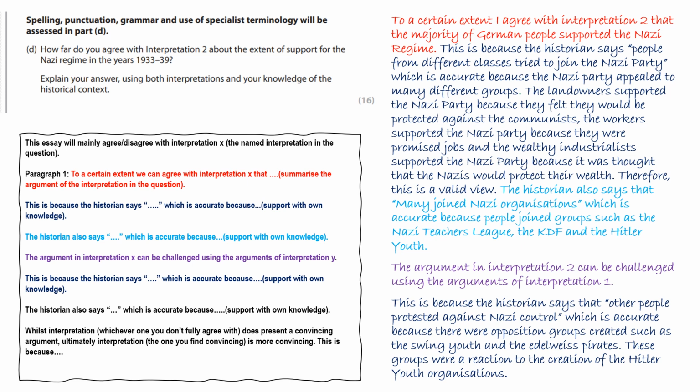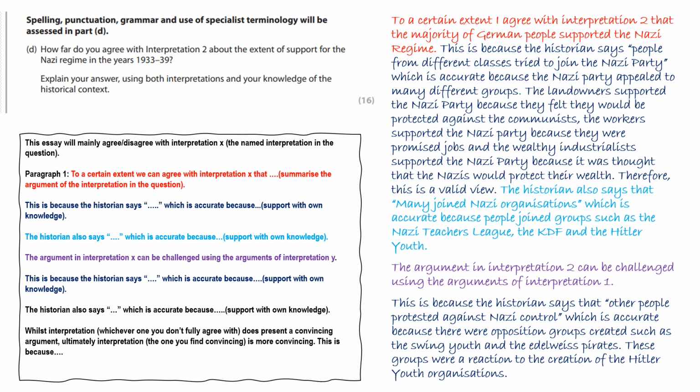Now, you're going to have to prepare for this question. So again, with preparation, you're going to read through the interpretation that it gives you in the question, 1 or 2. You're going to highlight anything that you think is relevant in that interpretation, so any clues that it gives you about the inquiry, and you're going to write your own knowledge around the outside of it, and what you'll have there is a plan to be able to answer the question.